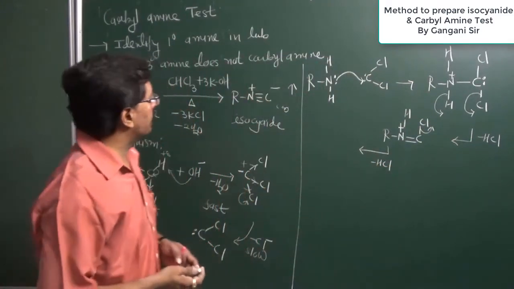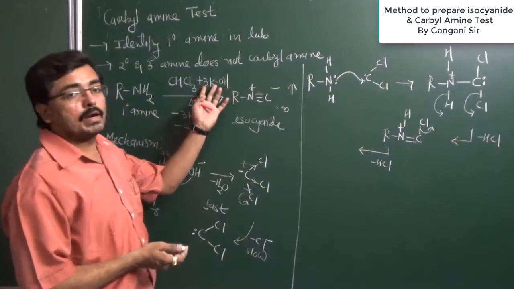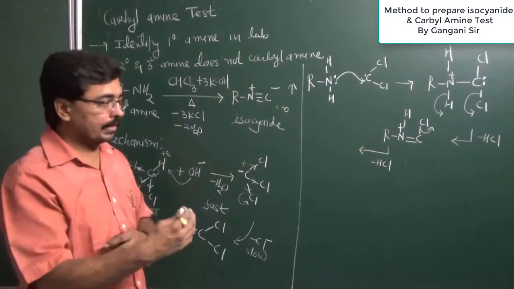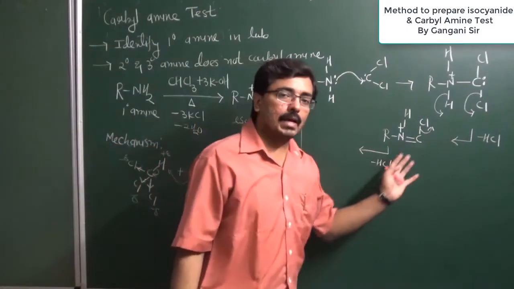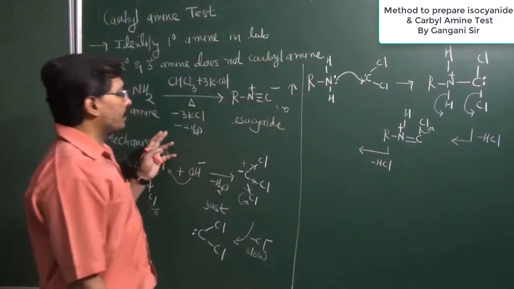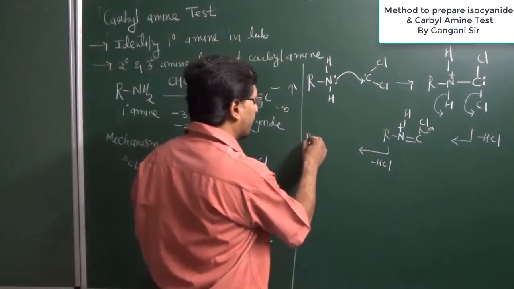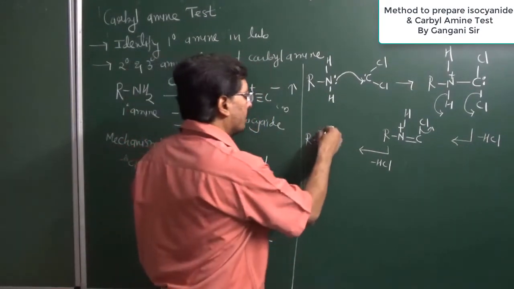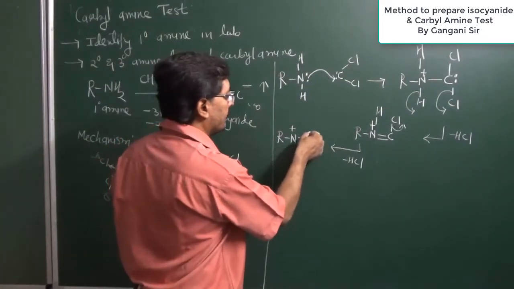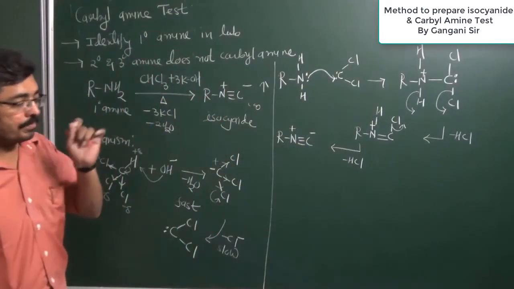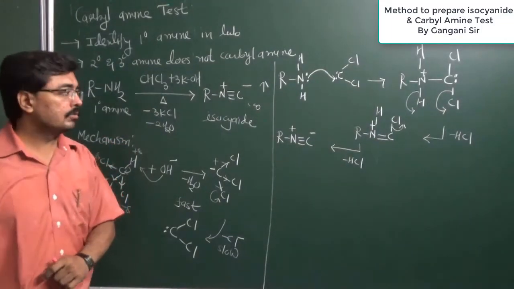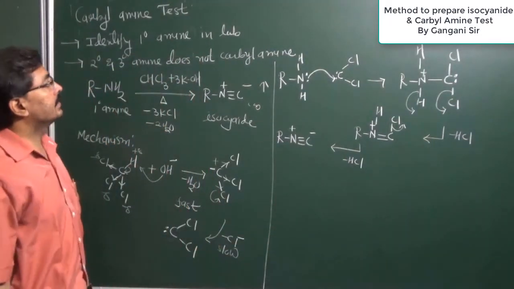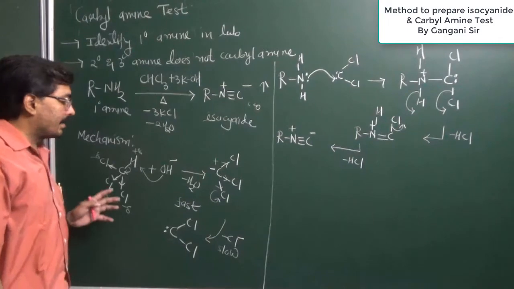Our solution is an alkaline solution. In alkaline solution, potassium hydroxide will react with it and it is removed in the form of KCl and two water molecules. So on reaction with alkali, it converts into potassium chloride and water, and we get a structure in which nitrogen has a triple bond with carbon. Now nitrogen has a positive charge, and carbon, with one valency less and an electron pair, has a negative charge. Whatever compound is obtained is known as an isocyanide.